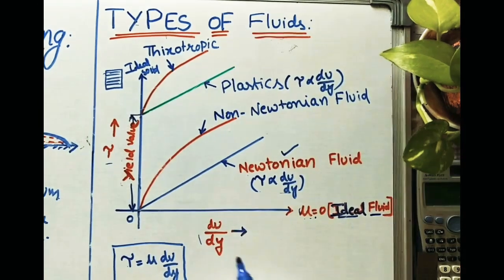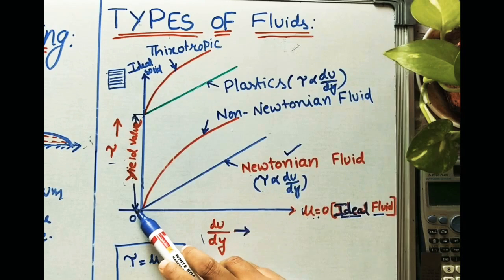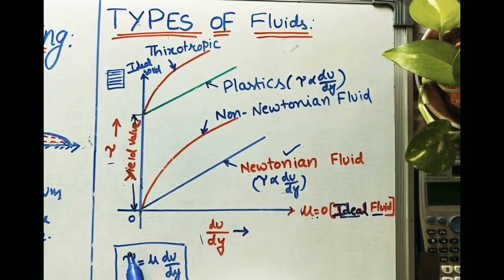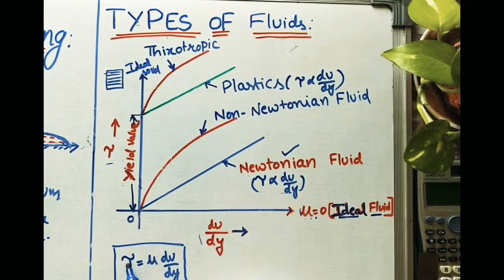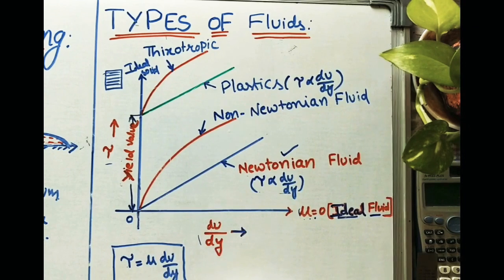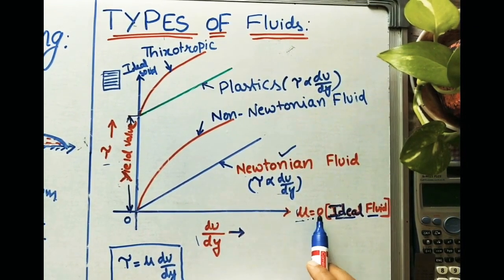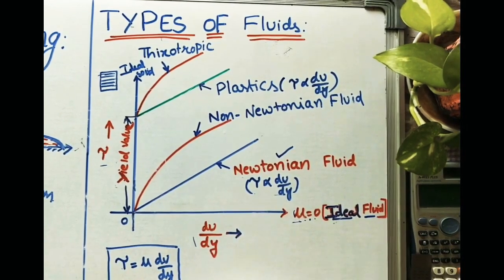Now take the horizontal axis initially, where the value of tau should be 0. Let us take this as 0 here. The mu value is also 0, so here I am writing mu is 0. Mu is viscosity, dynamic viscosity. If viscosity is 0, we consider those fluids to be ideal fluids.